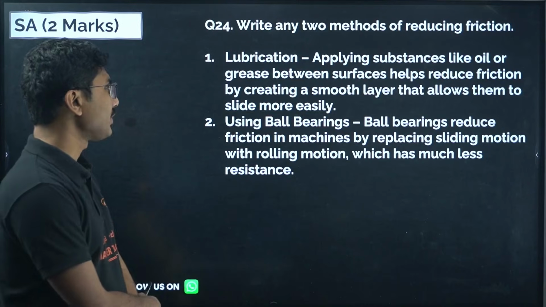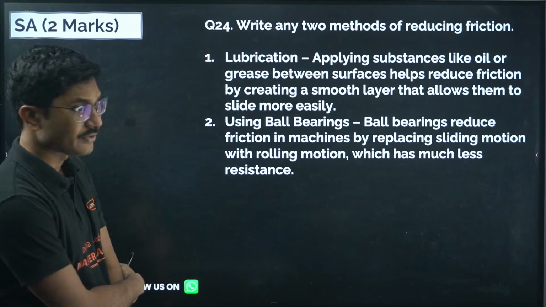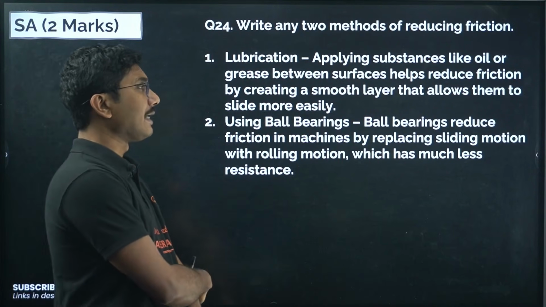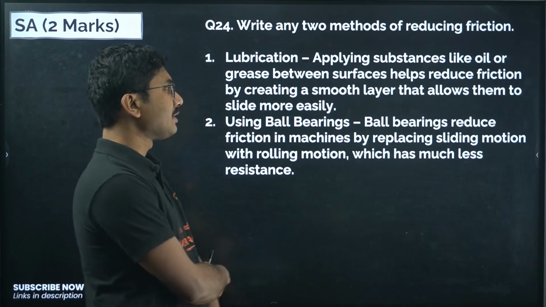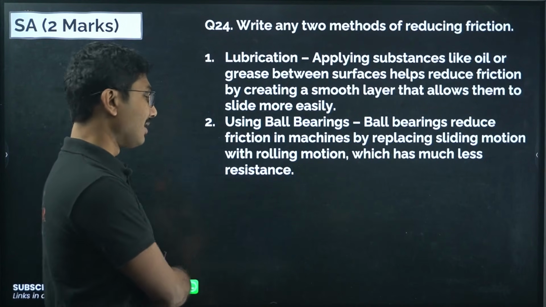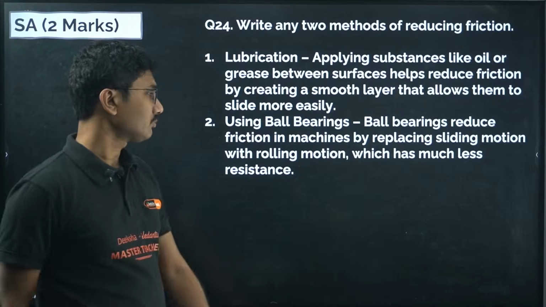Very important question. Lubrication: applying substances like oil or grease between the surfaces helps to reduce the friction by creating a smooth layer that allows them to slide more easily. Using ball bearings reduces friction in machines by replacing the sliding motion by circular or rolling motion.